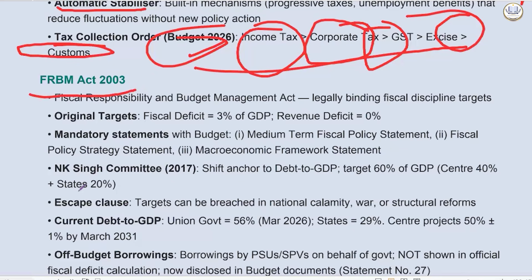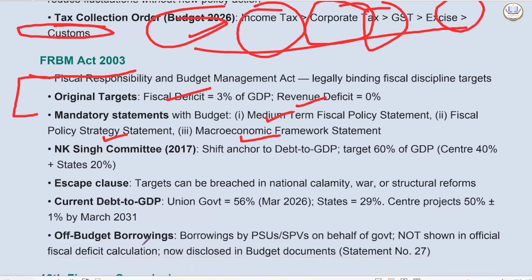That is legally binding fiscal discipline targets. Originally, the target was that fiscal deficit should be 3% of GDP, revenue deficit should be 0%. Now, this act ensures that there are three mandatory statements released with the budget. One is the medium term fiscal policy statement, another is the fiscal policy strategy statement, and third is the macroeconomic framework statement. Then the NK Singh committee came in 2017, already asked in PYQs.